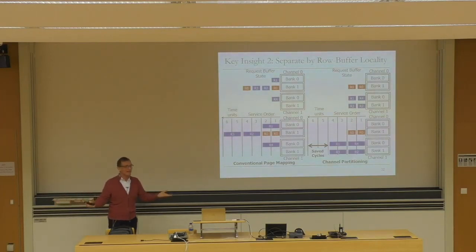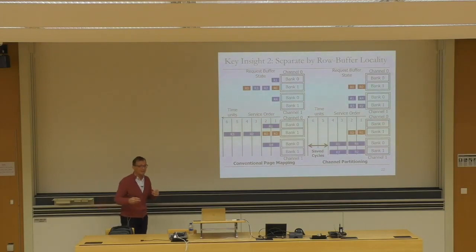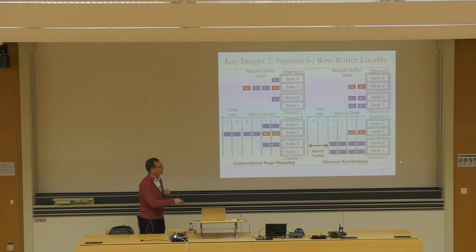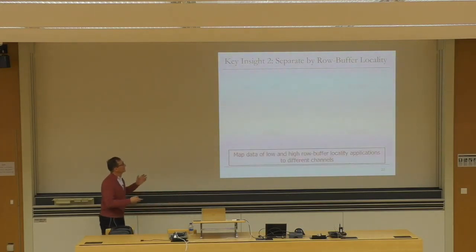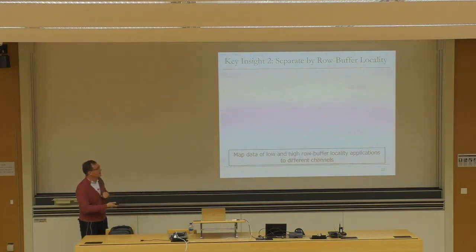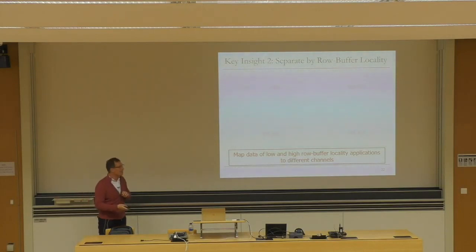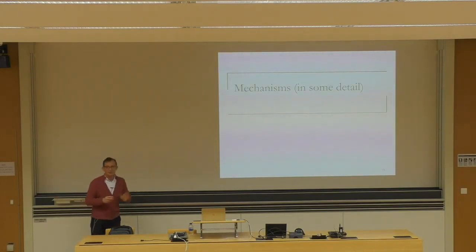The elephant that has good row buffer locality will deny service to the elephant that has very bad row buffer locality. Instead, we could eliminate the interference between the elephants by mapping them to different channels. Okay, that's the second key insight. Map the data of low and high row buffer locality applications to different channels. Okay, so those are the key insights.